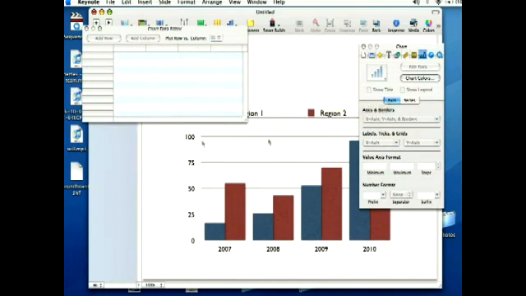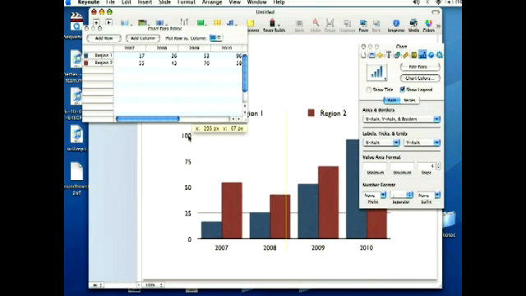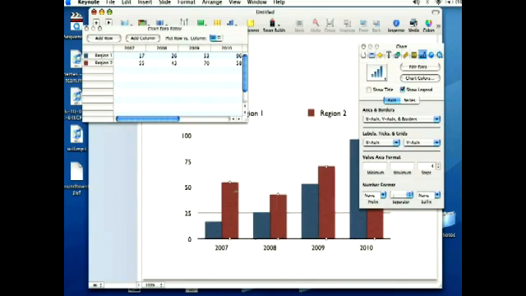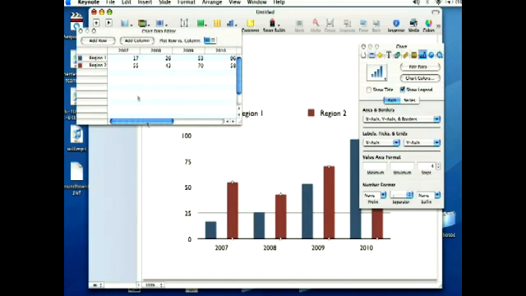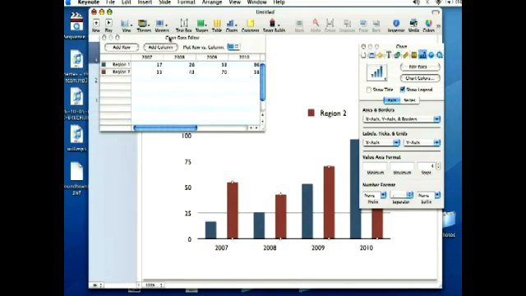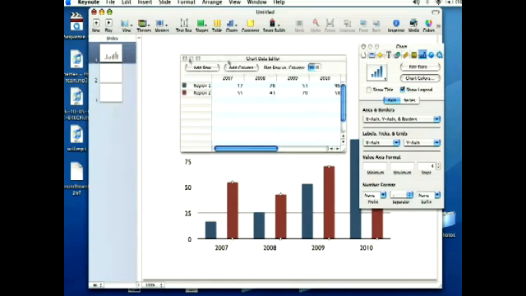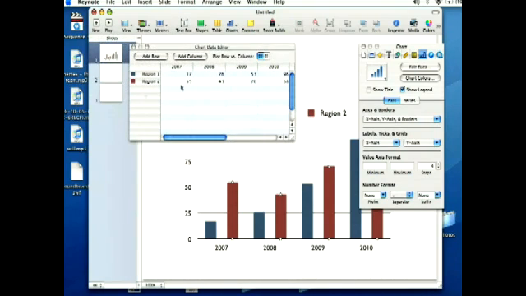I'm just going to create a 2D bar chart real quick, and it's going to automatically give me a default chart down here, and you can move around the different parts of the chart, and you can even change the size and the location of the bars in here. But to edit the information within, it brought up a chart data editor up here in the top left, and you can move this around. But if you change the information in there, it's automatically going to show up down here in my chart, as you can see. And you can also edit the labels in the chart this way as well.